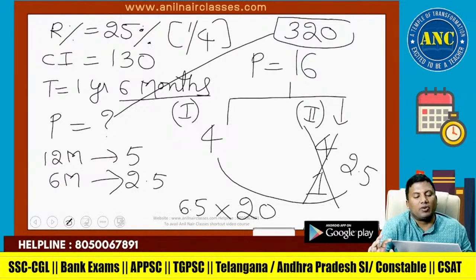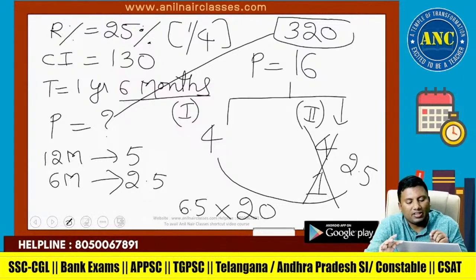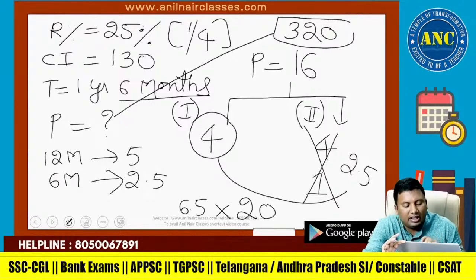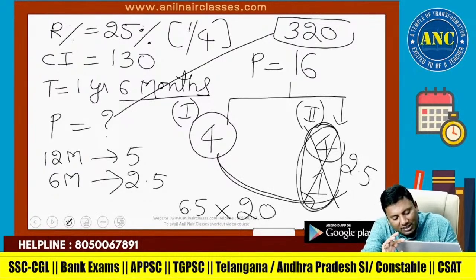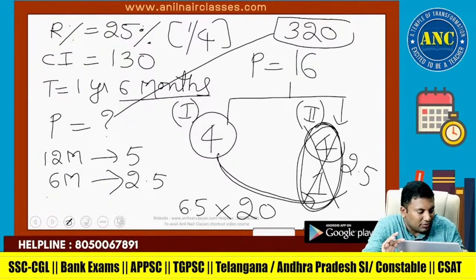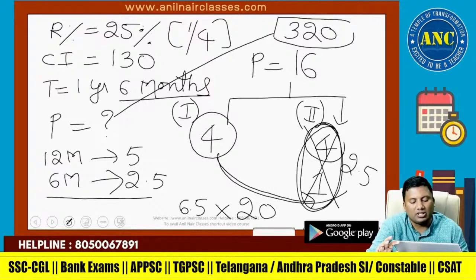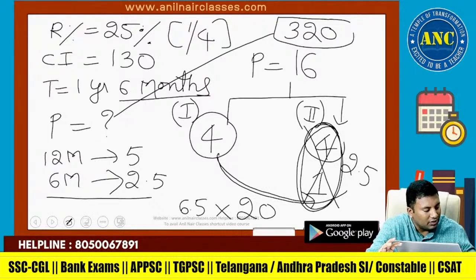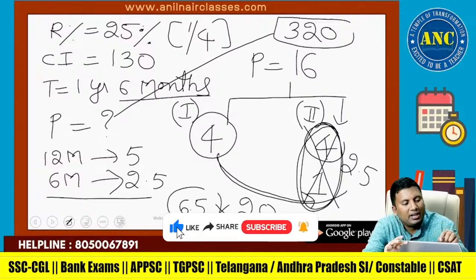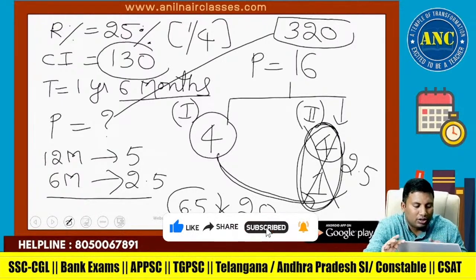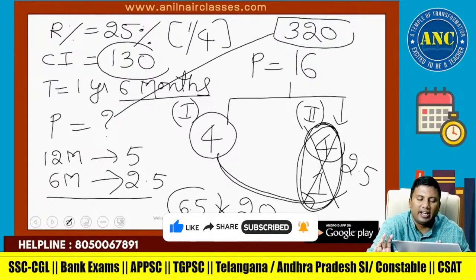25 percentage is 1 by 4. P is 16. First year, 1/4 of 16 is 4. 1/4 of 4 is 1. 4 plus 1 is 5. 5 is for 12 months, but for 6 months it is 2.5. 4 plus 2.5 is 6.5. Total it is 6.5, but in the question it is 130. So into 20. I hope the idea is clear.